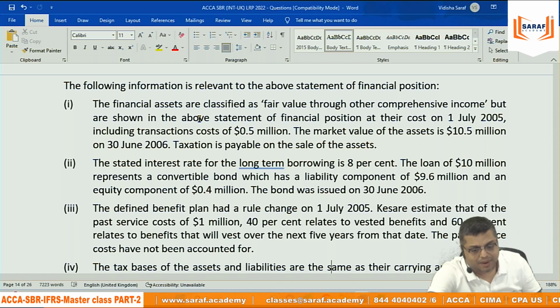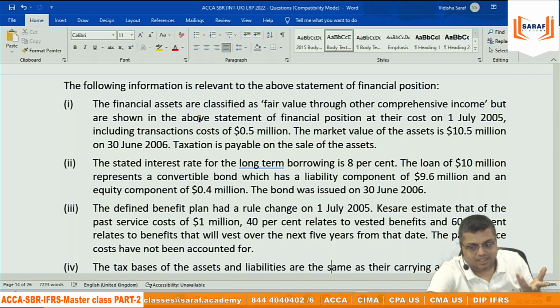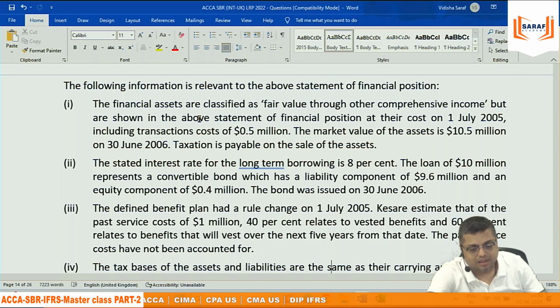Now in employee benefits, IAS 19, what we discussed: suppose in a company 1000 employees are working. When they retire, how will they run their life? Then maybe provident fund, maybe gratuity, maybe whatever type of benefits are going to be given to the employee.